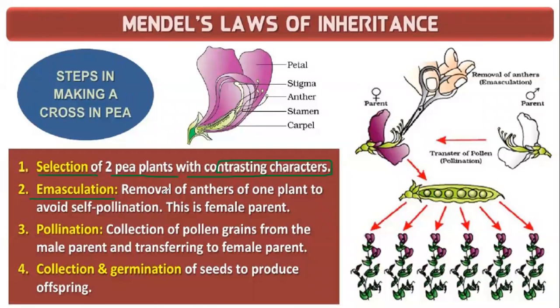Emasculation. Guys, what is emasculation? It is the process of removal of the anther or the male reproductive part from the plant in order to avoid self-pollination.